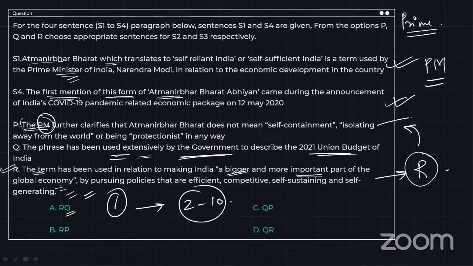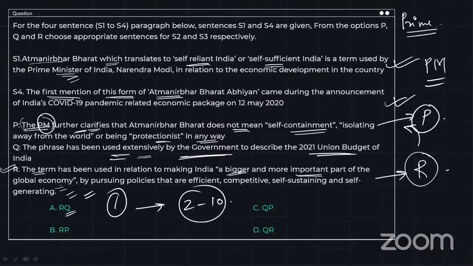Then we have to move towards P. Why? Because without defining what Atmanirbhar is, okay, it is self-reliant and self-sufficient. But what about the negative points? You have to talk about the negative points as well. Hence, the PM further clarifies that it does not mean self-containment or isolation or being protectionist in any way.